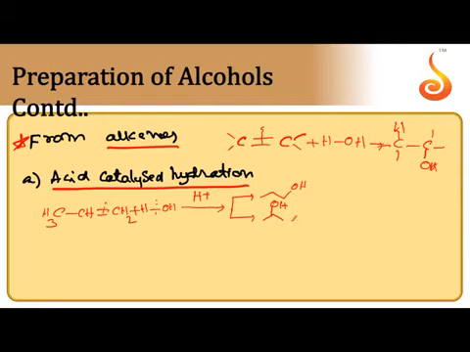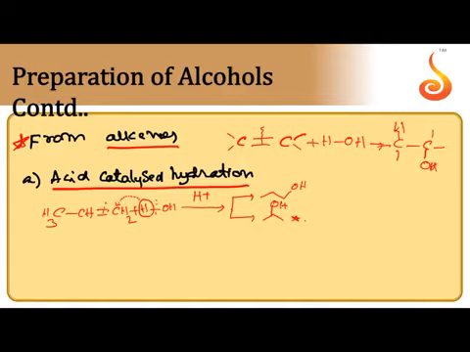Between these two, one is the major product. Propan-2-ol is the major product according to Markovnikov's rule: the electropositive part prefers to go to the doubly bonded carbon with more hydrogens to produce a relatively stable carbocation. So in this mechanism, the one formed from the stable carbocation is the major product.